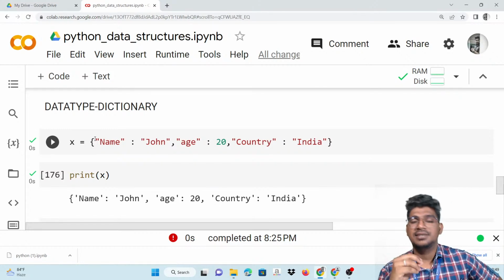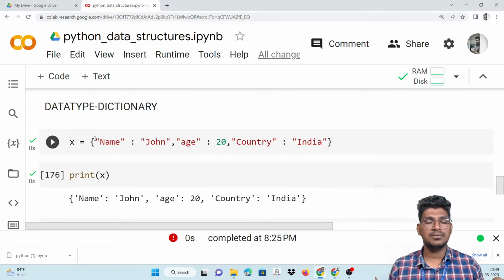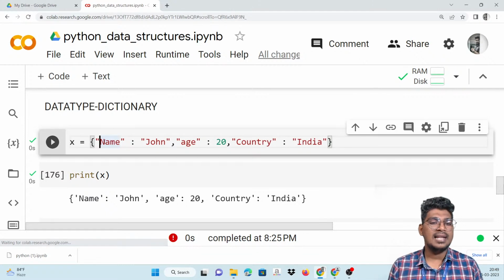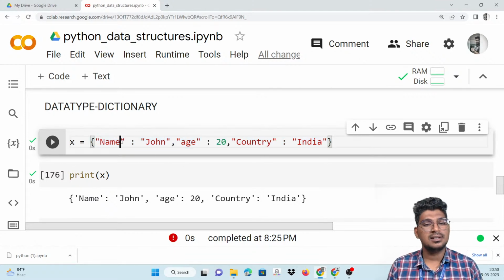How we can identify a dictionary: with the help of the curly bracket, and the elements consist of keys and also values. That is, name is John. Here the name is a key and John is a value. Then age is a key and 20 is the value. And country is a key and India is the value.